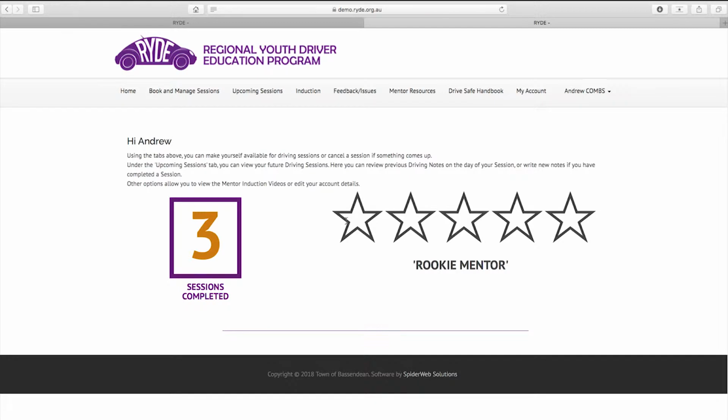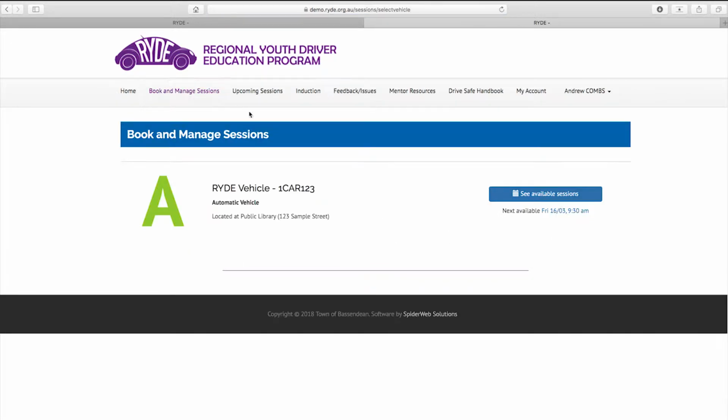Once you've logged in, you will arrive at your homepage, which keeps track of how many sessions you've completed, as well as allowing you to perform a number of functions. Under the Book and Manage Sessions tab, you'll be able to access the calendars linked to each RIDE vehicle. You'll now be in the RIDE calendar for that particular vehicle.